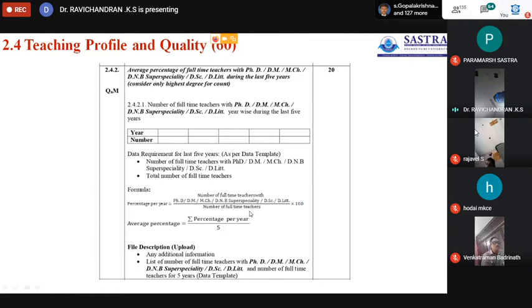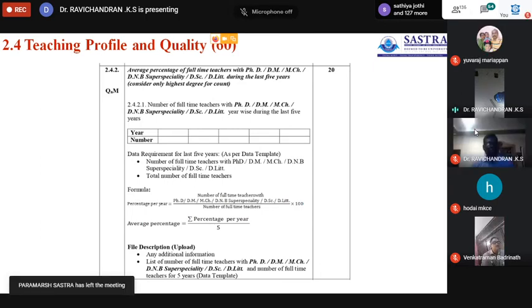Suppose in an institution with 100 faculty, 70 have a PhD qualification. Then the average percentage for 2015-16 equals 70 by 100, which is 70%.